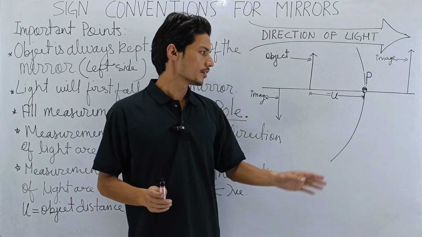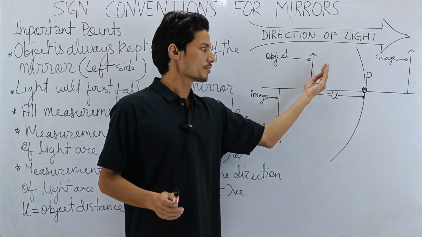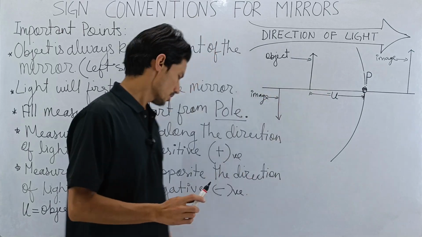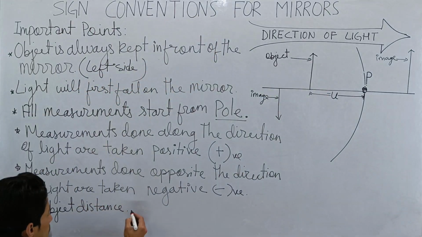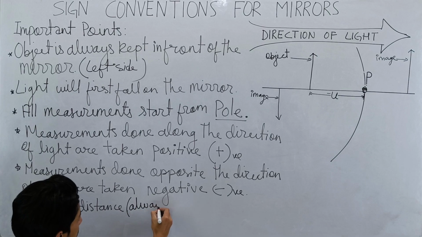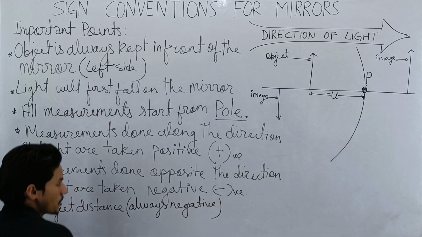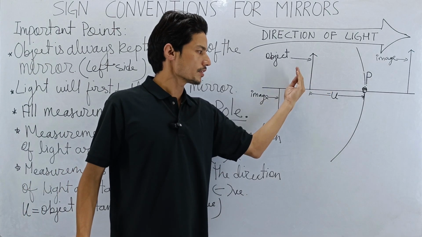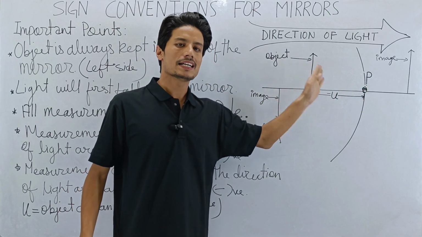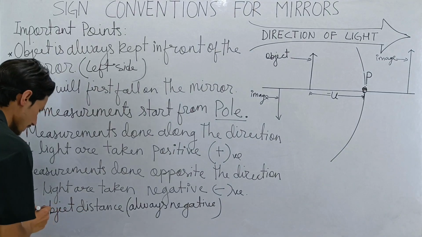One quick way to remember is that object distance will always be negative. You know why? Because the object is always kept in front of the mirror. So universally, by default, object distance will always be negative. So u is equal to object distance, always negative. The reason is very clear: the object will always be kept in front of the mirror, so while measuring, we move opposite to the direction of light, therefore it will always be negative.